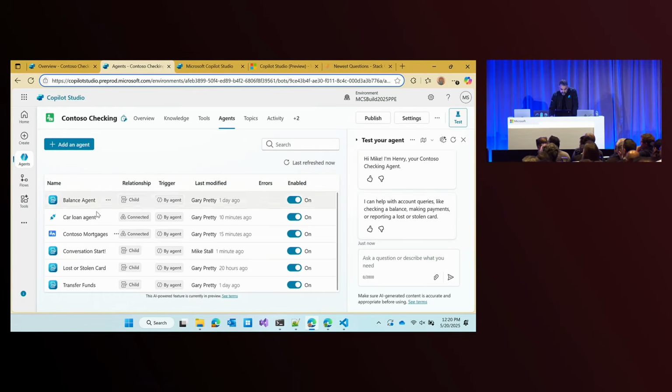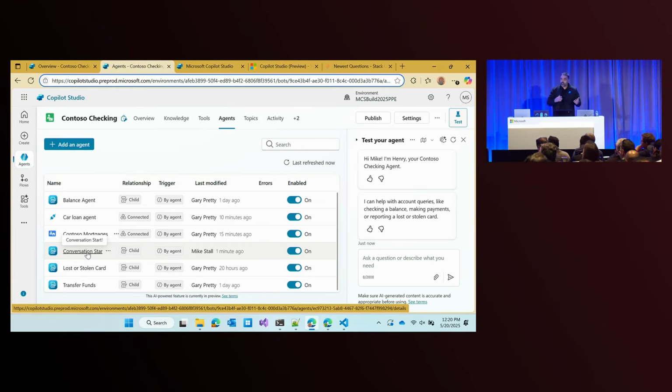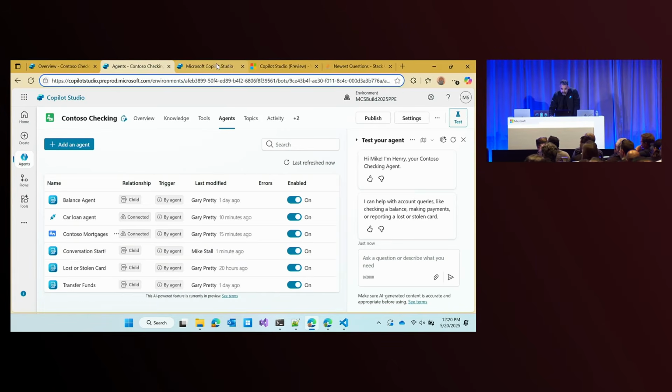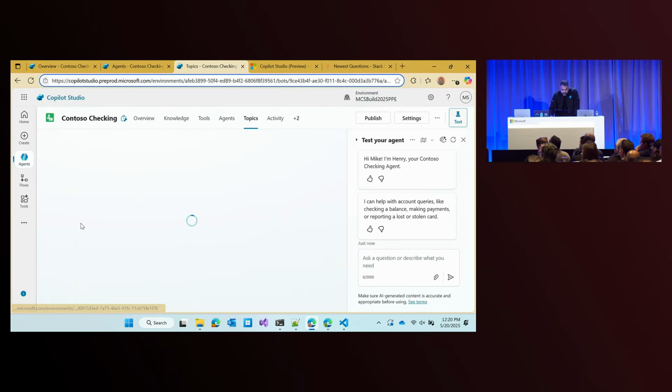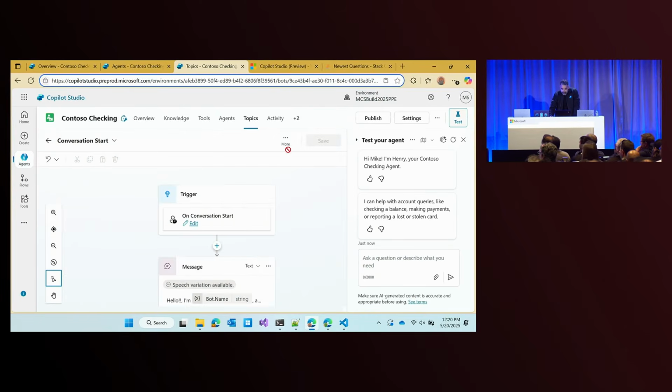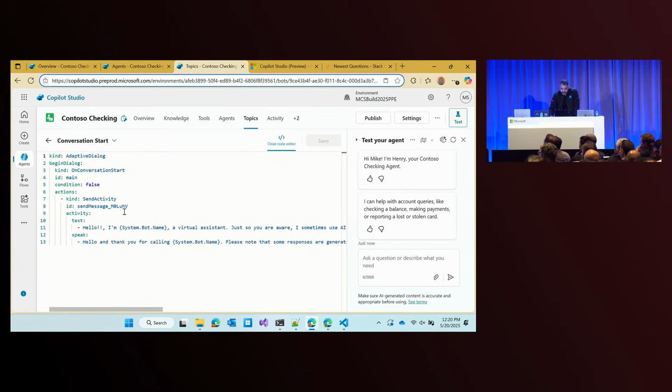So, we've gone and loaded, and we see that our agent that we created offline in Visual Studio has now showed up. It's part of our process, and here it is, conversational start. And if we go look at our built-in topic, we can see also the changes that we made there will have shown up on this side as well. So we can see that it has been disabled.